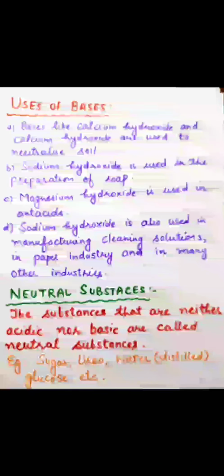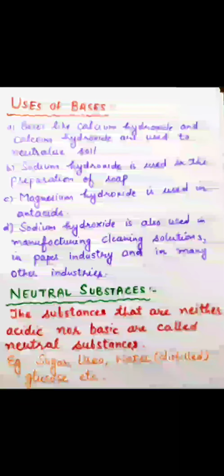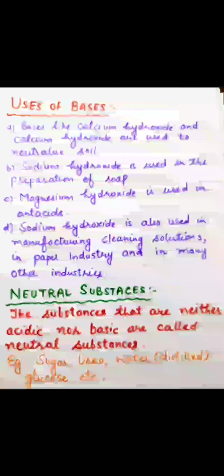Next use, sodium hydroxide is used in the preparation of soap. Soap which we use for washing purposes mainly contains sodium hydroxide. You may have sometimes noticed that soap can damage our hands. That is because sodium hydroxide is a strong base and with continuous use it can prove harsh to our skin.